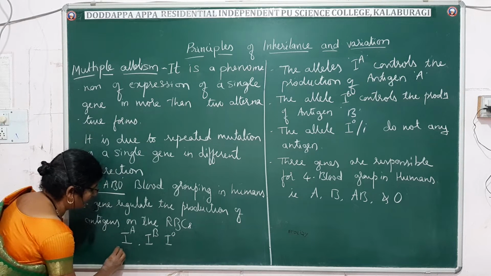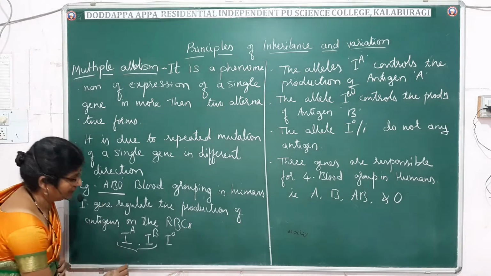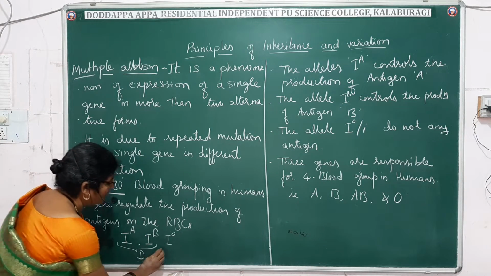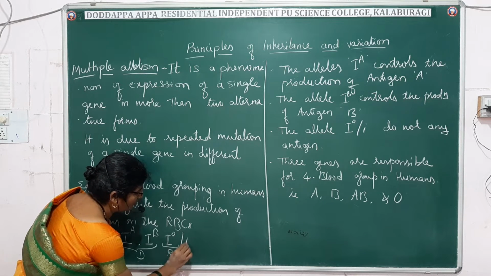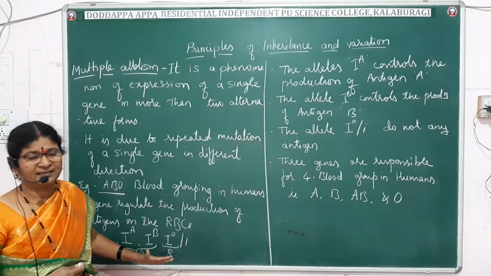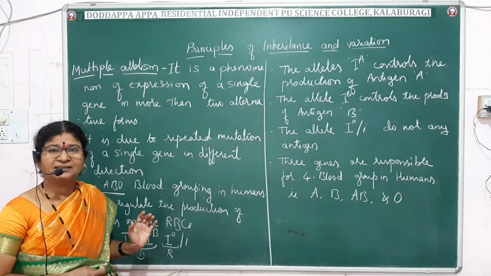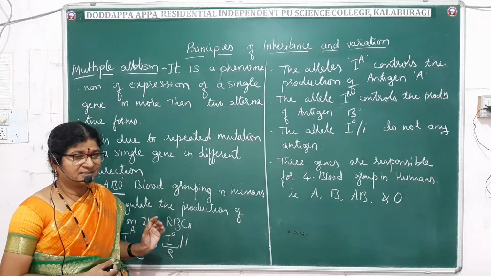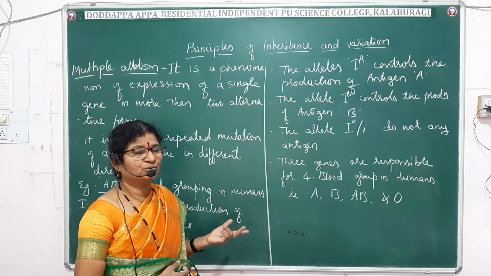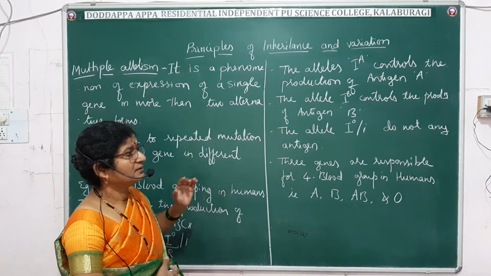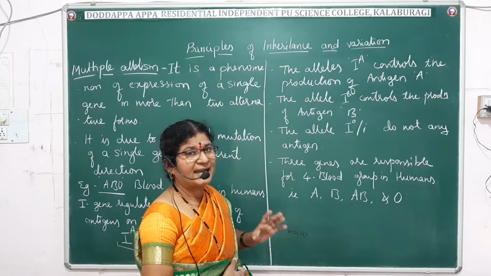Of these, I raised to A and I raised to B are dominant, and I raised to O is the recessive one. This I raised to O is also written as small i. As human beings are diploid, each individual will have two alleles. Let us know what kind of allele controls what kind of antigen.